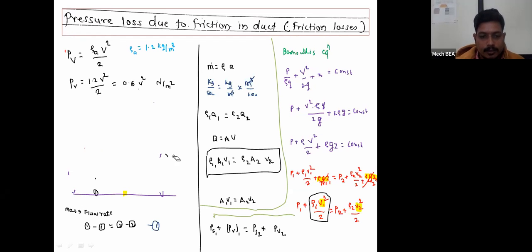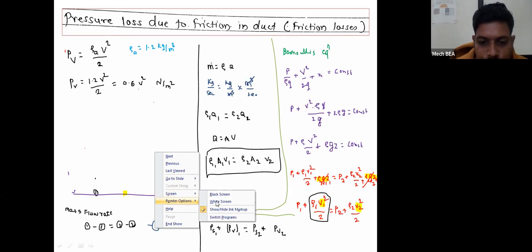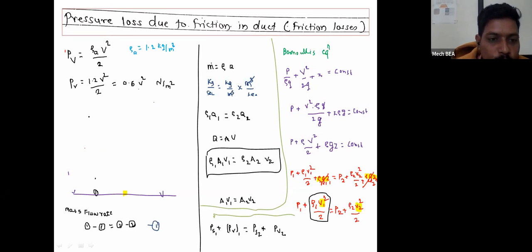So for that purpose, we are knowing the correlation. For conversion of Newton per meter square into mm of water, 1 Newton per meter square is nothing but equal to 1 upon 9.81 mm of water.